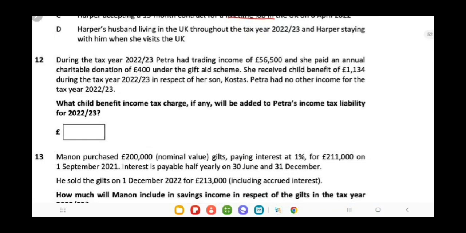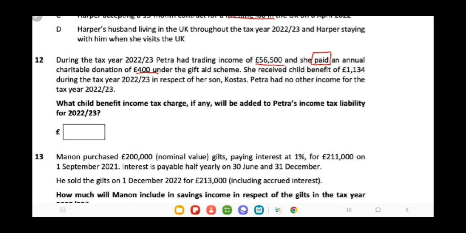Next, during the tax year 22-23, Petra had trading income of 56,500 and she paid an annual charitable donation of 400 under the Gift Aid scheme. Remember here one thing, this is said to be the net amount. If the individual is paying something under the Gift Aid scheme, this amount would be considered net and it will be grossed up by dividing it by 80%.